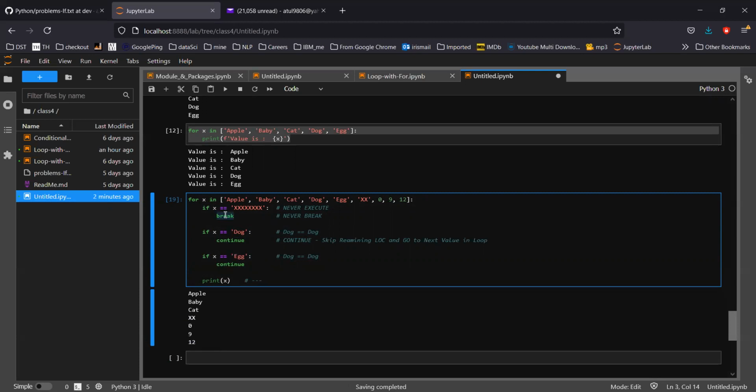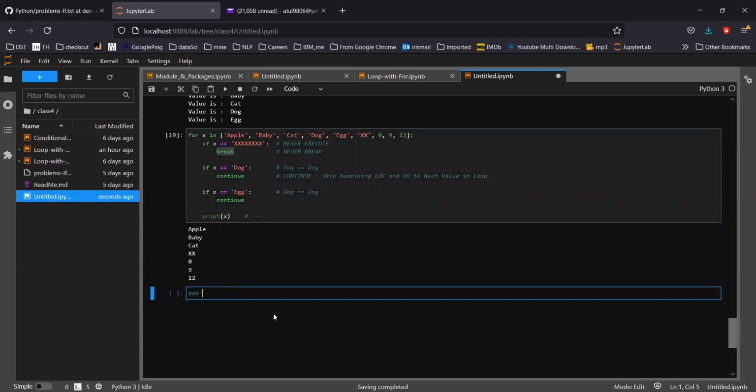Break exits from the loop and skips all the later statements. Continue will always stay in the loop, but will skip all the remaining instructions, and it will keep continuing the loop. Now the similar pattern: suppose I'm asking the user to enter a number and printing that number if it's an even number, else I'm not printing and I'm asking again. How can I do that? There are many ways to do it, but we are going to quickly see.